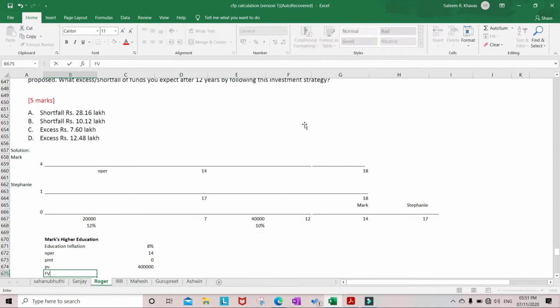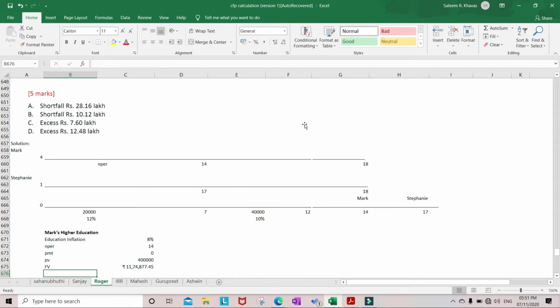Then we need to find the future value of this 4 lakhs. So rate is 8%, N per is 14 years, PMT is 0, PV is minus 4 lakhs, type is 0 or 1. So that will be 11,74,777, the value of 4 lakhs after 14 years.